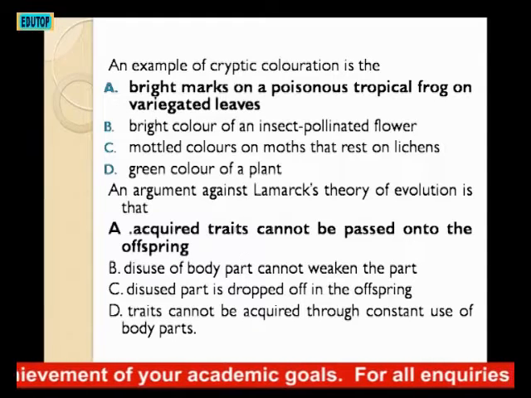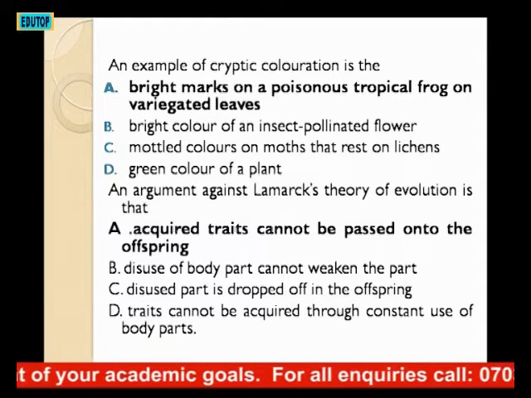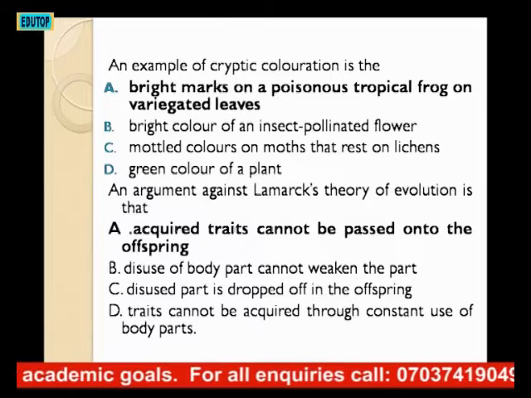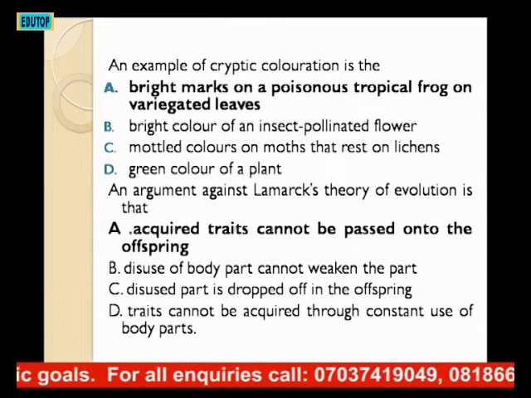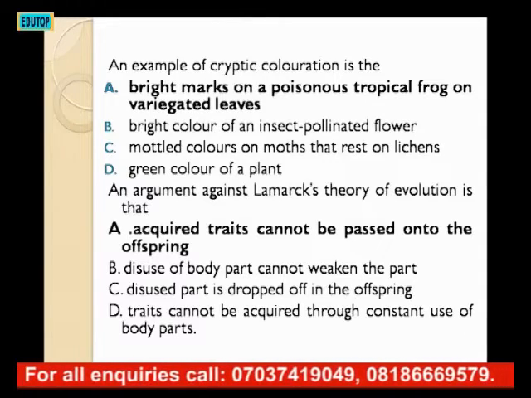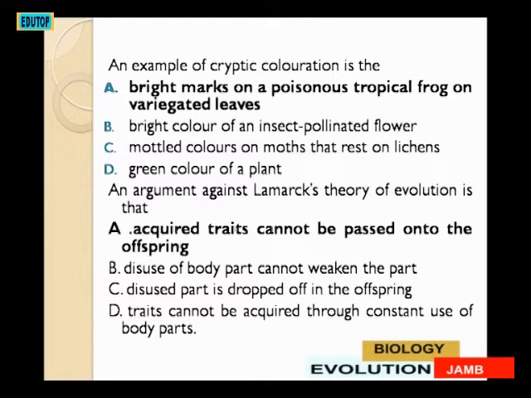B. Bright color of an insect-pollinated flower. C. Mottled colors on moths that rest on lichens. D. Green color of a plant. The answer is A. Bright marks on a poisonous tropical frog on variegated leaves. A variegated leaf is a leaf that has a pattern on it.